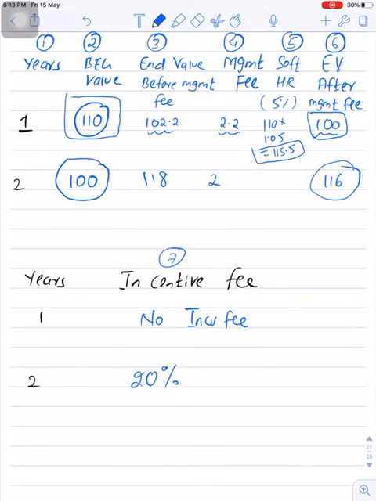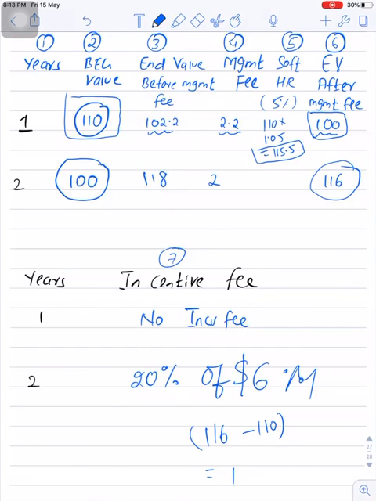So here we need to pay incentive fee, which is 20%. Okay, 20% on $6 million, 116 minus 110. So on the entire $6 million we need to pay 20%.